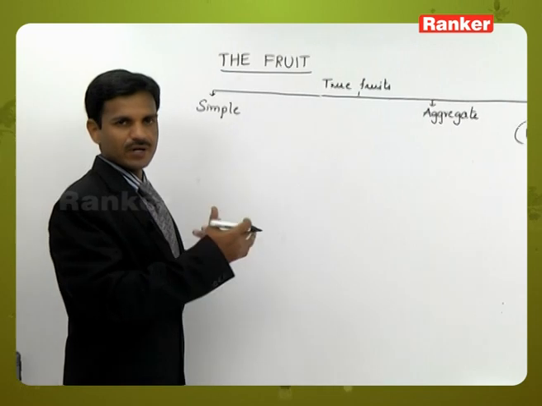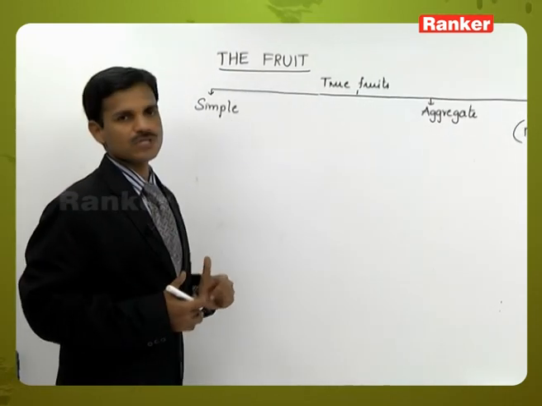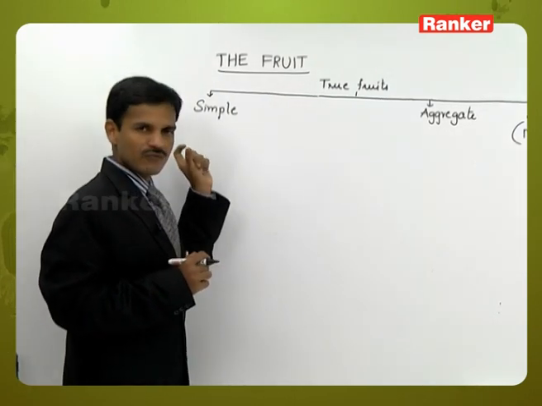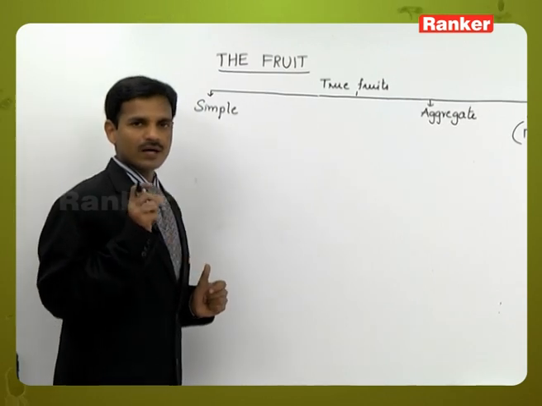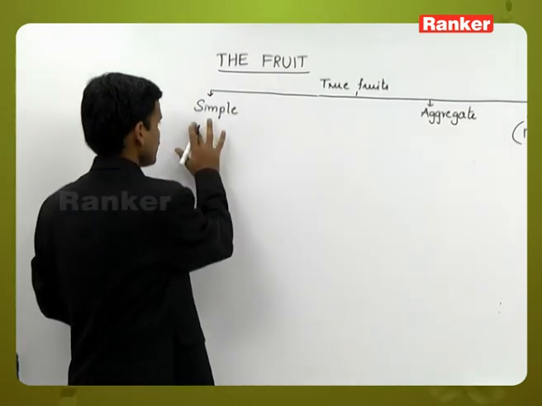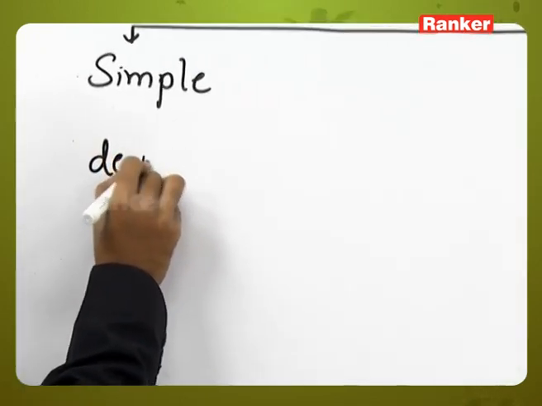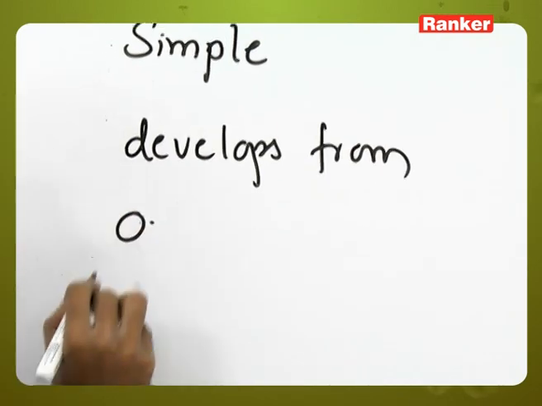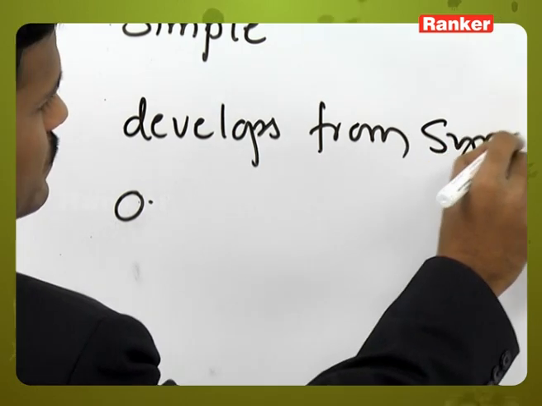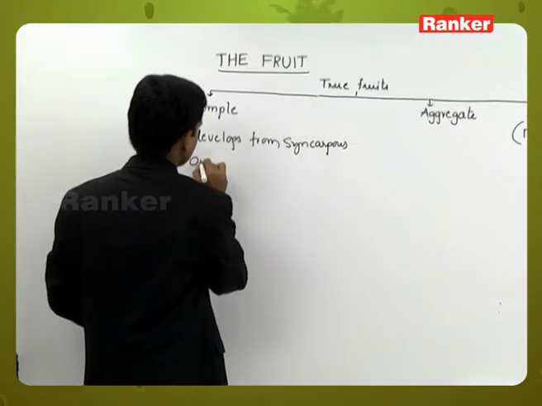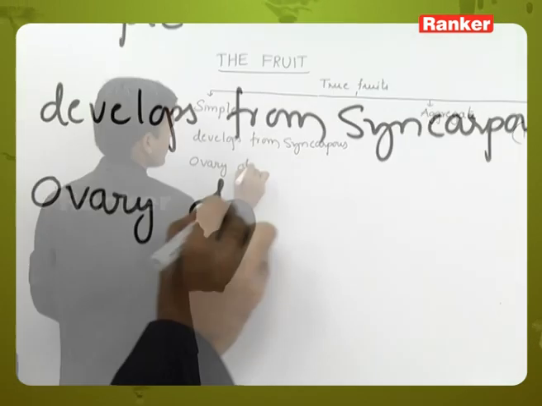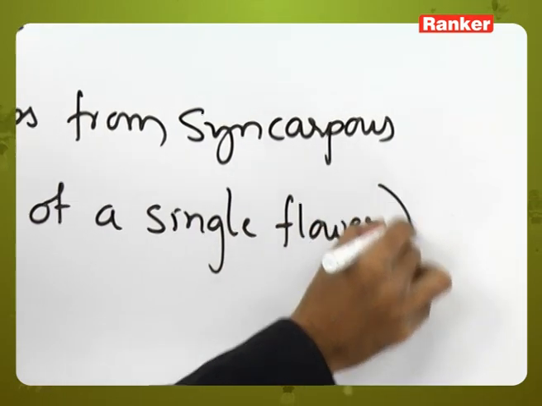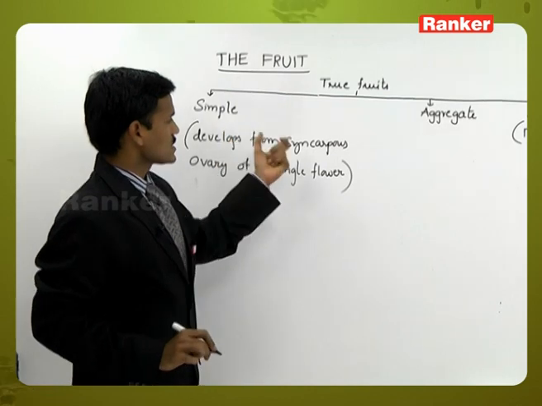So what is the difference between all these simple, aggregate, and composite fruits? Here, simple fruits develop from only a single flower. The simple fruit develops from the ovary of a single flower, from a syncarpous ovary. Simple fruit develops from syncarpous ovary.